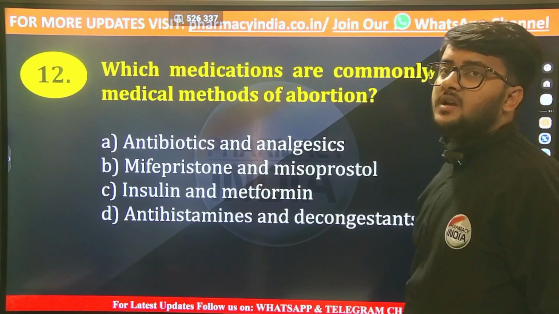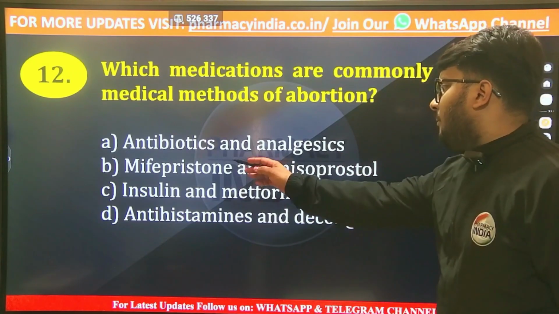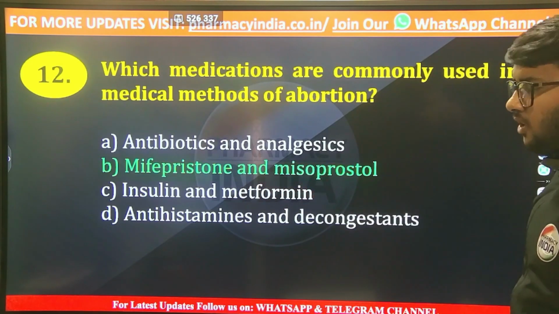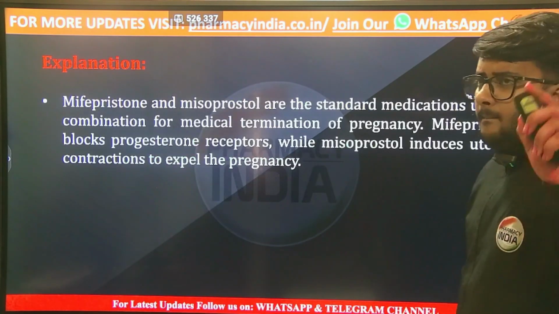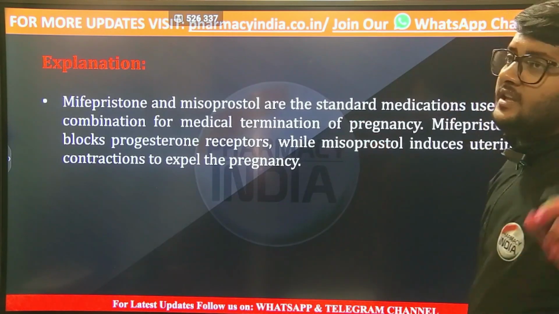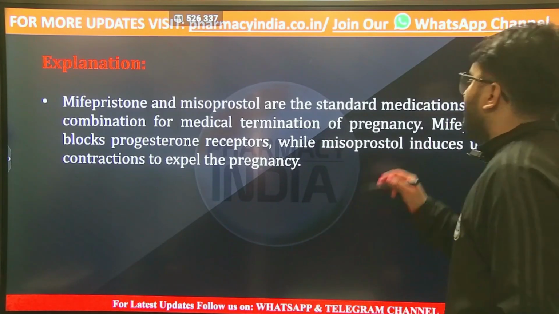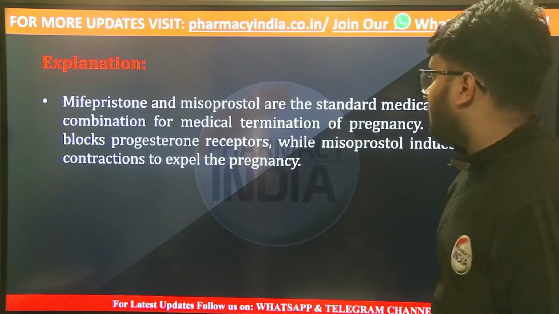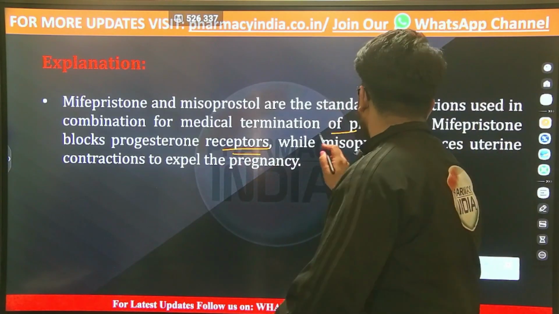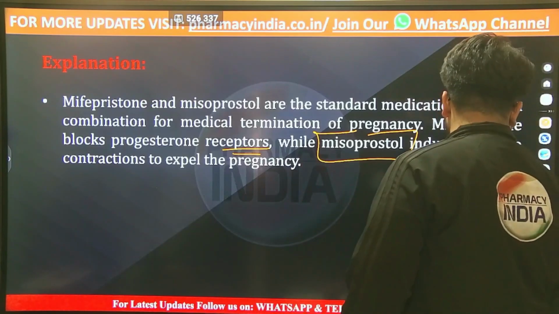And the correct answer is option number B, that is mifepristone and misoprostol. Mifepristone and misoprostol are the standard medications which are commonly used in combination for medical termination of pregnancy. Mifepristone blocks the progesterone receptors, while the misoprostol induces uterine contractions to expel the pregnancy.